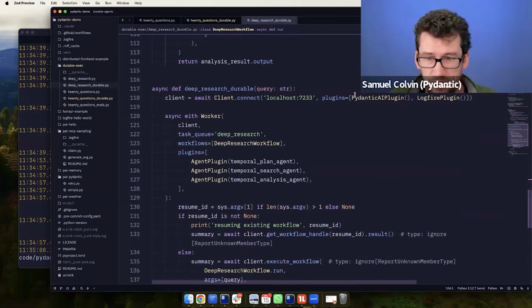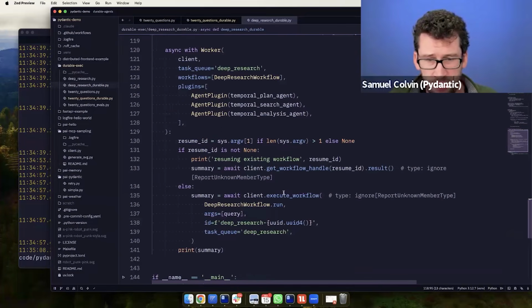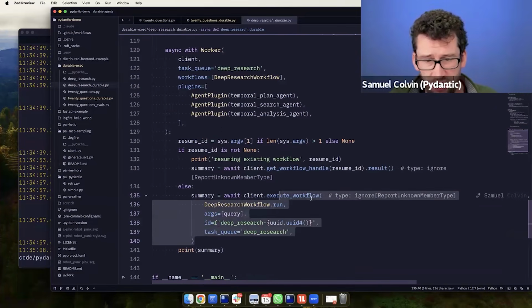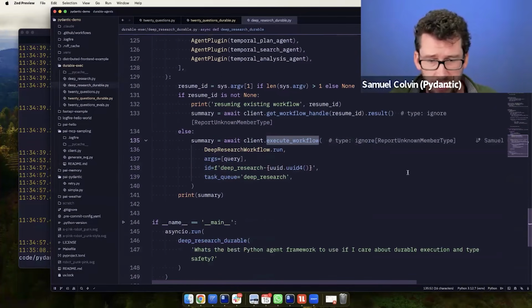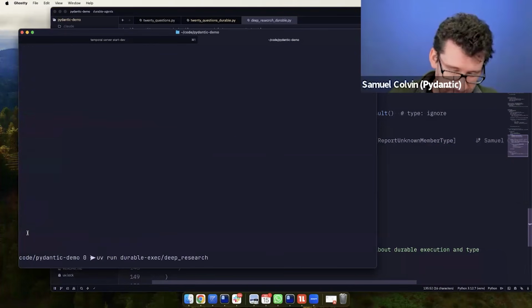And again, there's a bit of plugin stuff. I have to add some plugins, add the agents as plugins. But again, my code to actually go and kick it off is just execute workflow. Simple as that. And I asked it here a slightly more controversial question: what's the best Python agent framework to use for durable execution and type safety? And we will pray to God it gives the right answer when we run it in front of everyone.